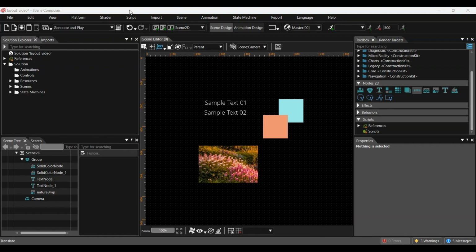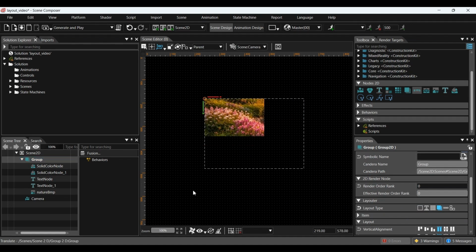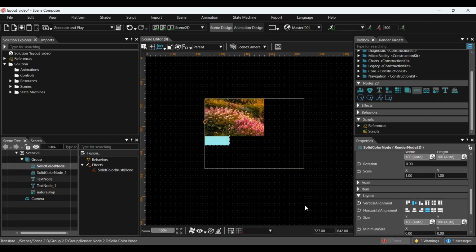Now, let's set up an overlay layout. Overlay layout is a layout type that allows objects to overlap within the group's area. This means multiple objects can be placed on top of each other while staying inside the same group range. The way objects appear on the screen depends on their order inside the group node. Objects arranged lower in the list are displayed first, while those above appear on top. To use this layout, change the layout type of the group node layout to overlay layout in the Properties panel. Through that, we can align each object inside the group using the vertical alignment and horizontal alignment properties.